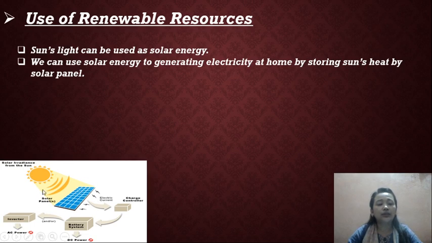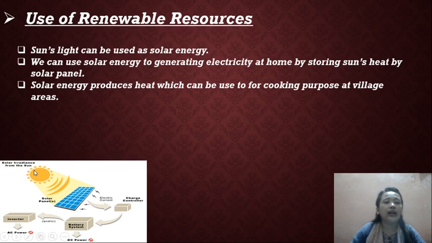The solar panel is attracting the sun's heat and getting a charge. Through that, electricity can be generated at home by storing the sun's heat with the solar panel.